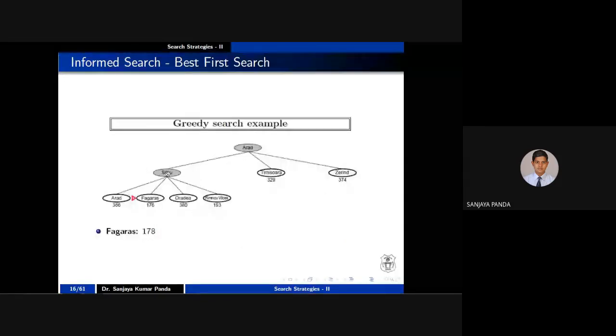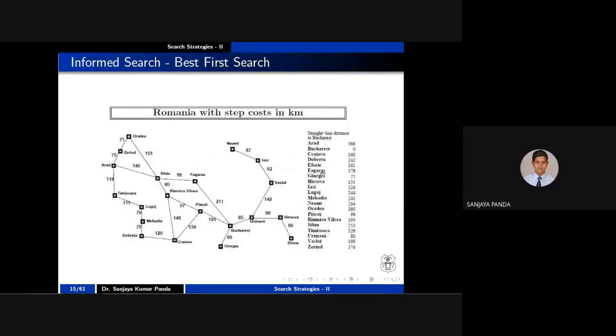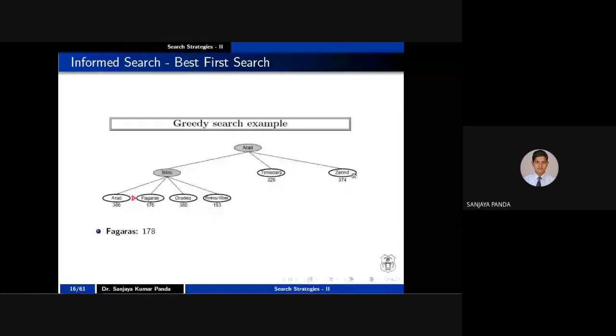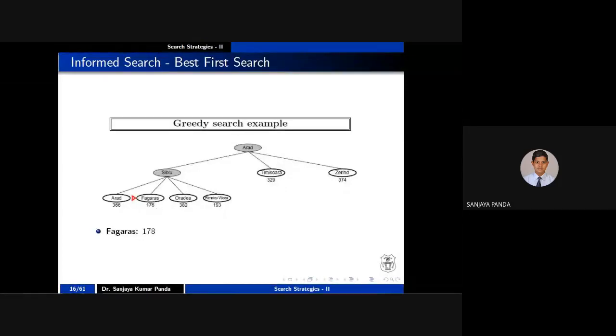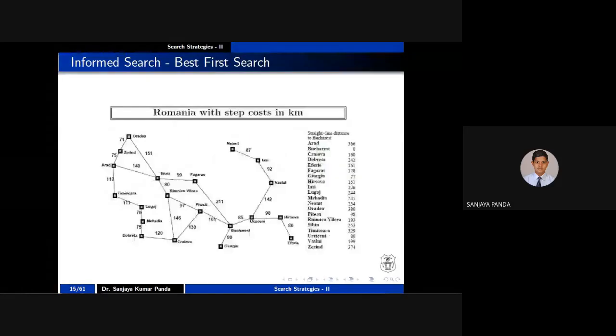178, right? 178, yeah. See, in the book it is written 176. So if you are following the Russell Norvig book, where I have copied this example, in that book it is written 176. So please correct it to 178, right? Otherwise you change the value here also in the map. Okay, so please correct it in the book.